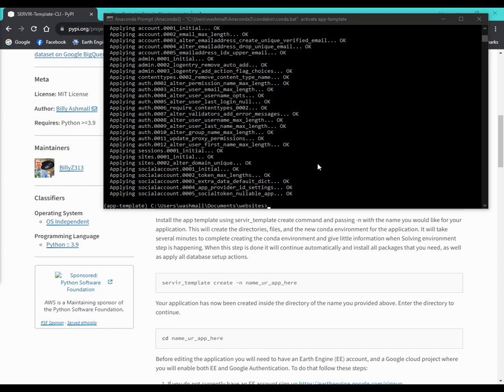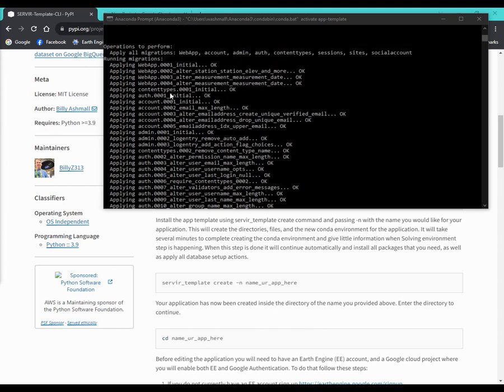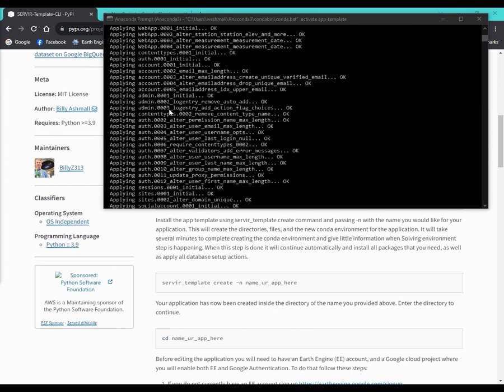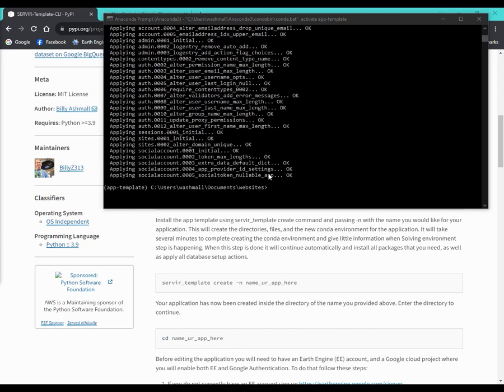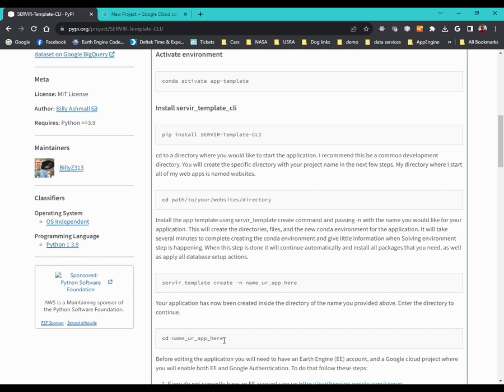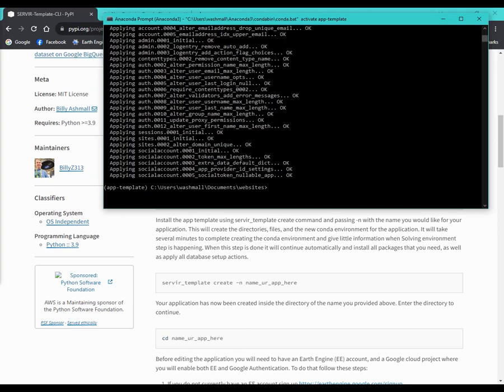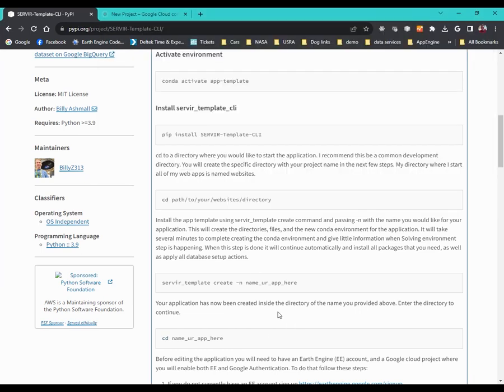Don't worry if your installation is taking, like I said, 5 to 7 minutes and you're getting a little bit of feedback, but not a lot of feedback until it actually gets most of the stuff done. And then you can see it does all of the setting up of your application, migrates to the database. And then we can go to the next step here, which is change into your directory, and we know that our directory is named demo project. And then we can read on here.